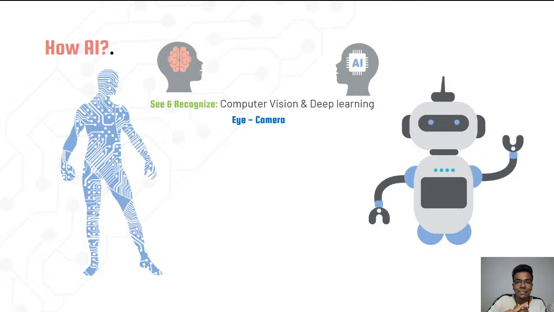First of all, just see the ability. What is the ability? Visualizing and recognizing. What is the data format? Images or video. What is the physical thing we need to deploy? It is a camera instead of an eye. And what is the concept? Computer vision and deep learning, as well as sometimes machine learning too. Okay, I hope you guys got this.